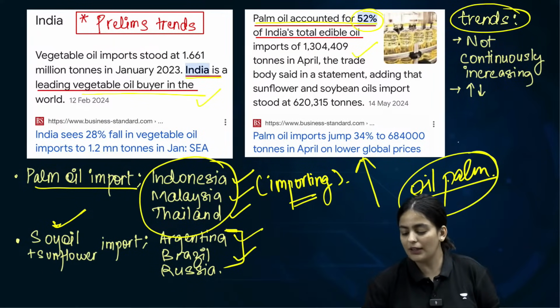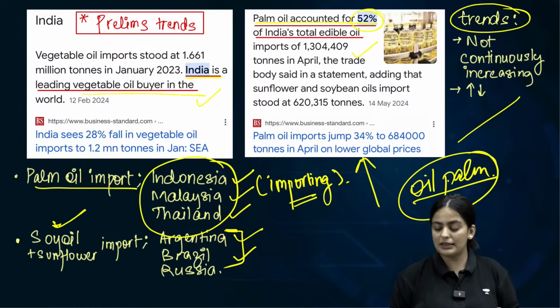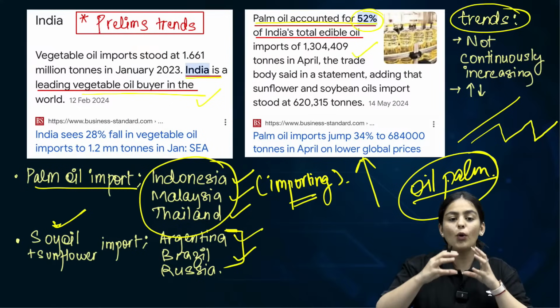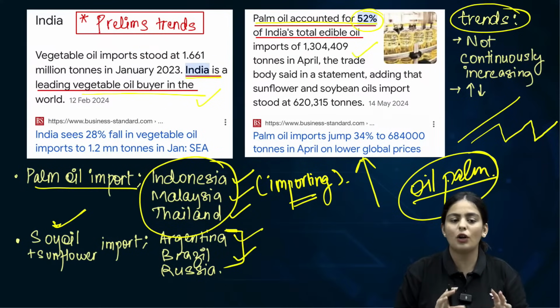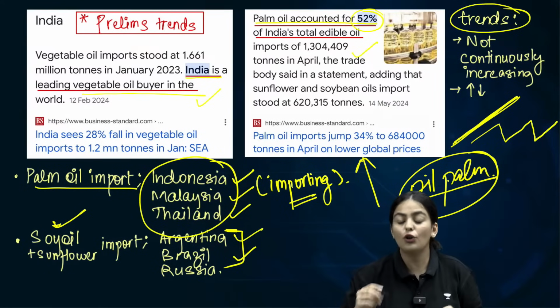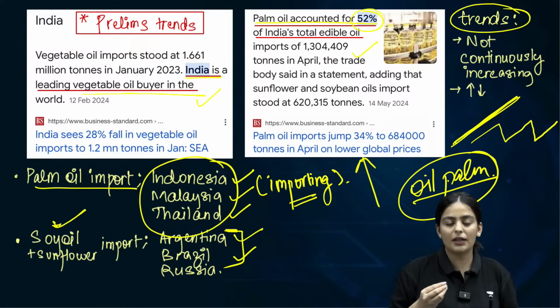Clear? When we talk about trends in the import of oil, or palm oil particularly, has it only increased, or has it successively increased over the years? That is incorrect. They also like to ask these trend kind of questions. Please know, some years it has dipped, some years it has not. So it is more of a zigzag trend. These questions are generally easy to solve in UPSC. A continuous increase in imports has not happened when it comes to edible oil. Clear? So what did we make here? The three statements that we understood.